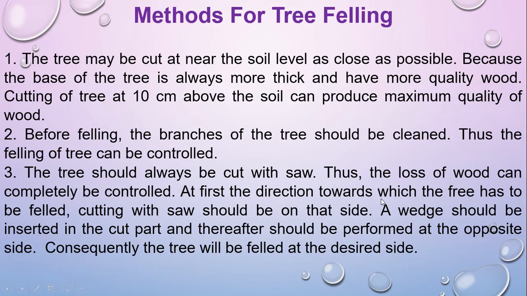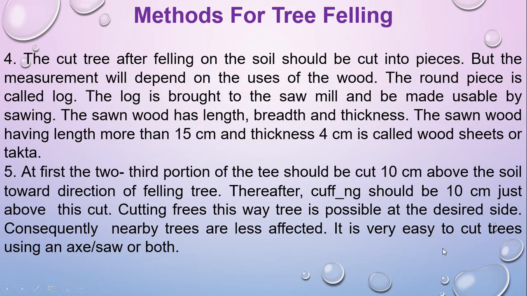At first, the direction in which the tree is to fall has to be decided. Cutting with the saw should be on that side. The wedge should be inserted in the other, opposite direction. After felling, the tree on the soil should be cut into pieces, but the measurement depends on the uses of the wood and varies from person to person. The round piece is called a log, and sawn wood has length, breadth, and thickness. Sawn wood has length more than 15 centimeter and thickness 4 centimeter.